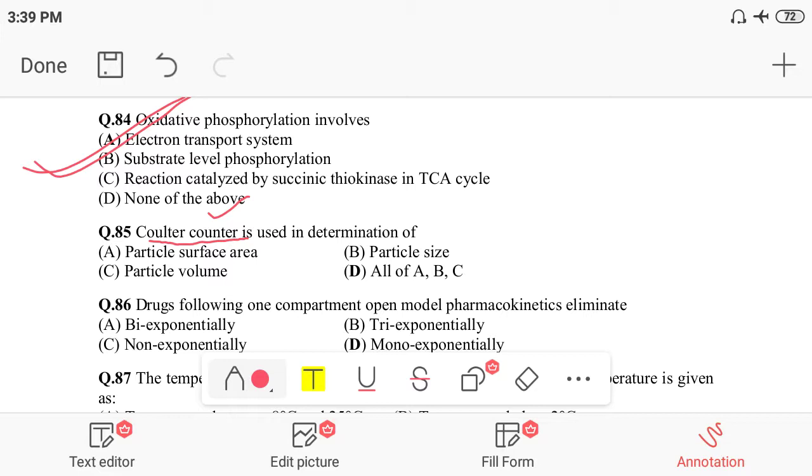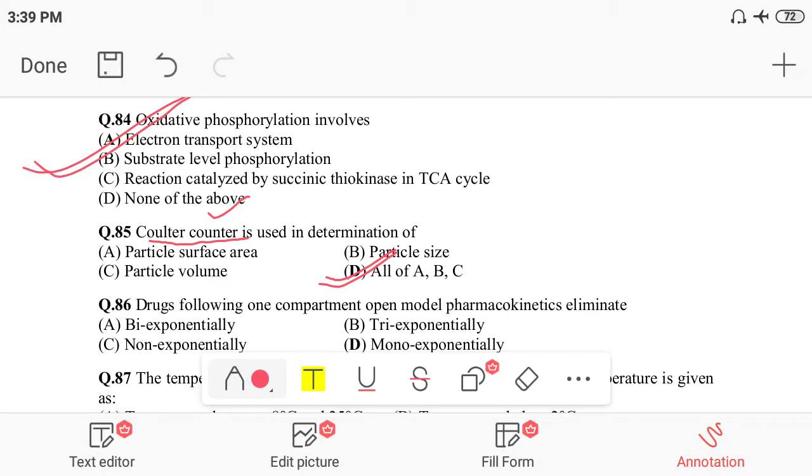As you know, particle surface area, particle size, and particle volume can all be determined by the Coulter counter method. So option D, all of these, is the correct option.